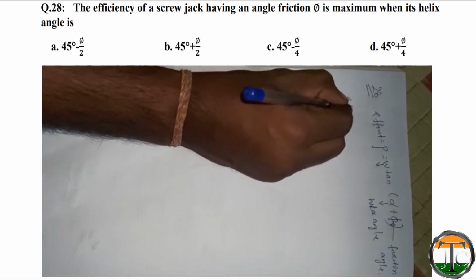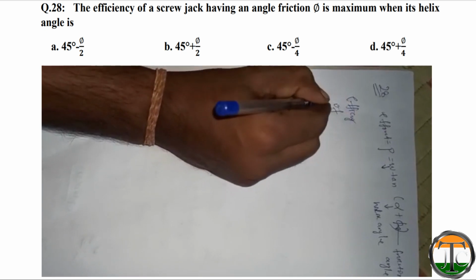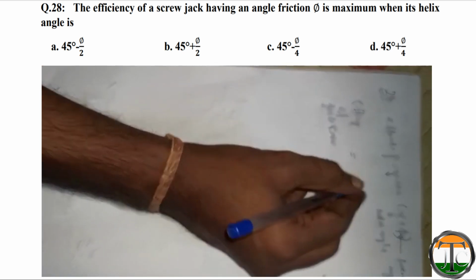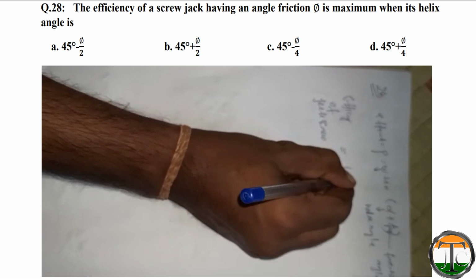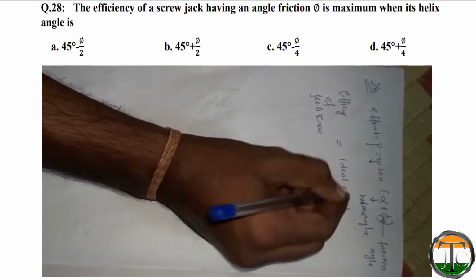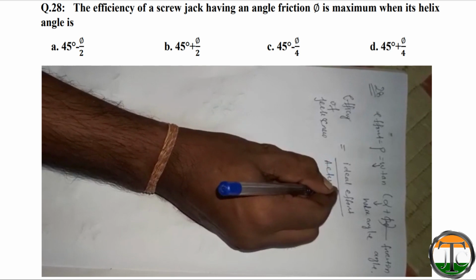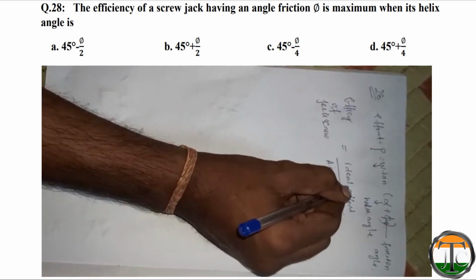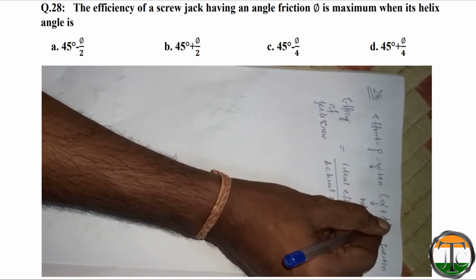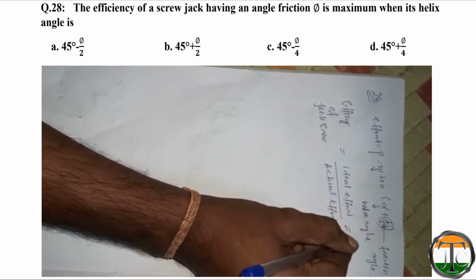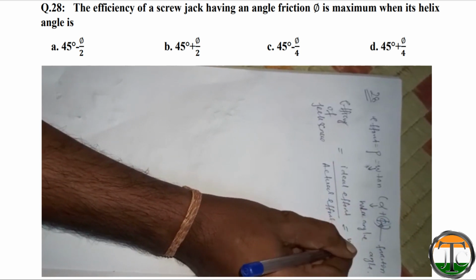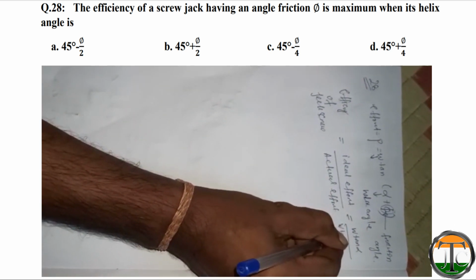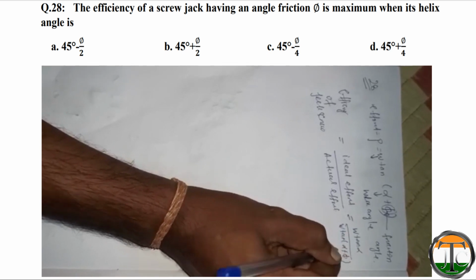So we have to find at what helix angle the efficiency will be maximum. The efficiency of a jack screw is equal to ideal effort by actual effort. This is the formula of efficiency of a screw jack. In the ideal effort, we take the phi part as 0. So the ideal effort will be W tan alpha, and the actual effort will be W tan (alpha plus phi).